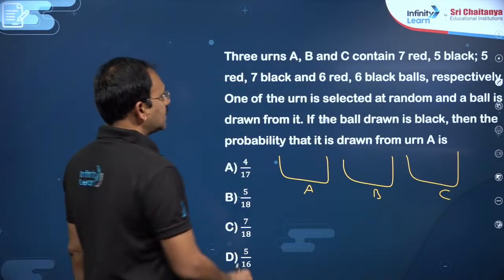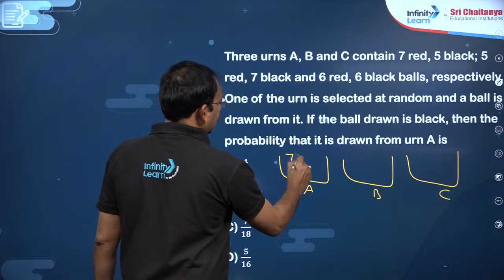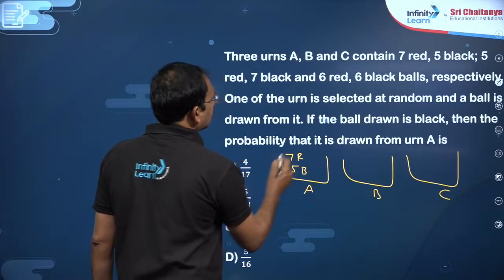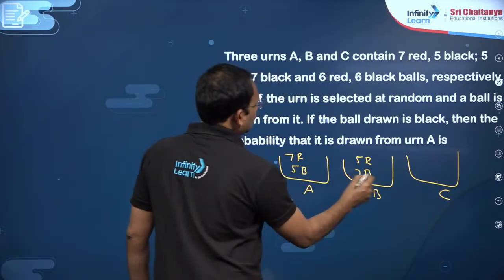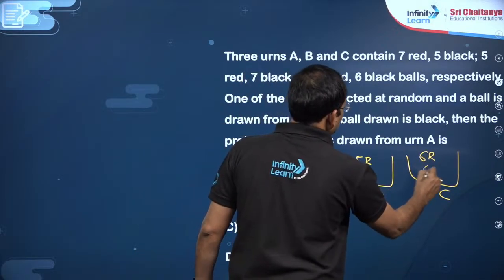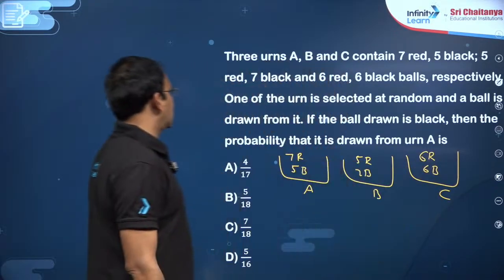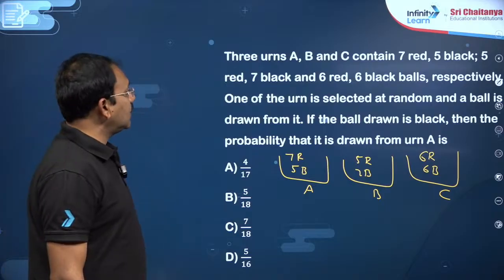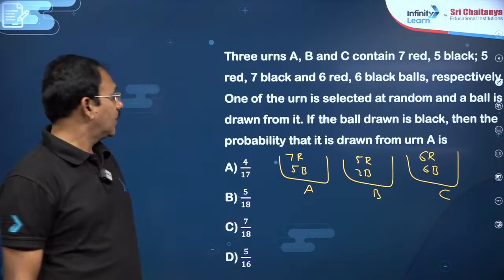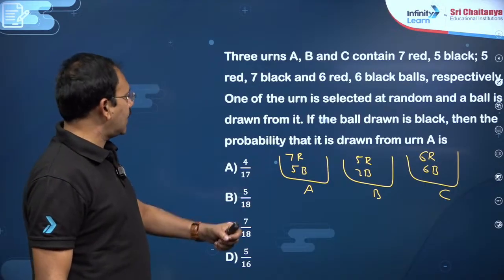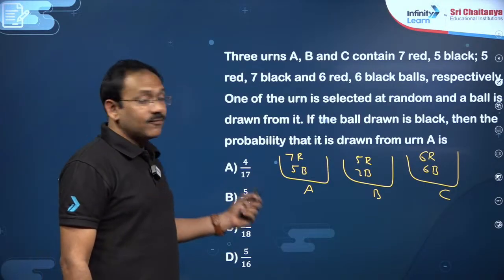So they contain 7 red, 5 black, and 5 red, 7 black, 6 red, 6 black respectively. One of the urns is selected at random and a ball is drawn from it. A ball drawn is black, then the probability that it is drawn from urn A.